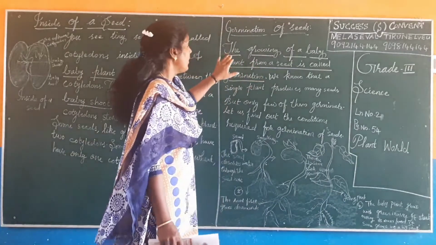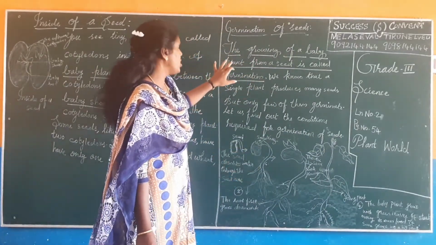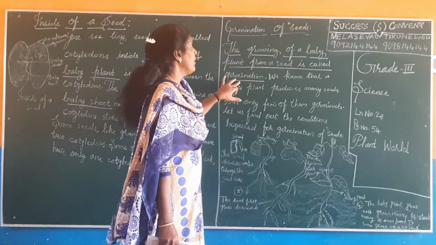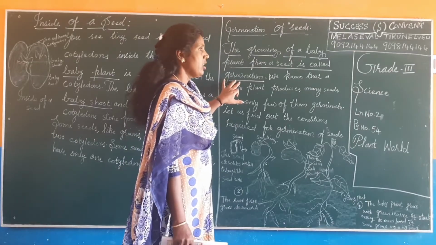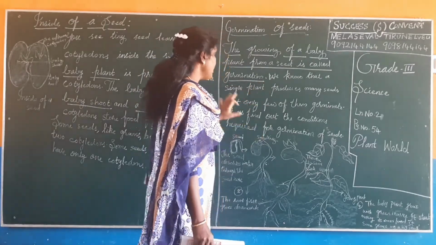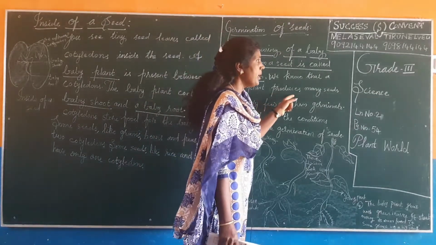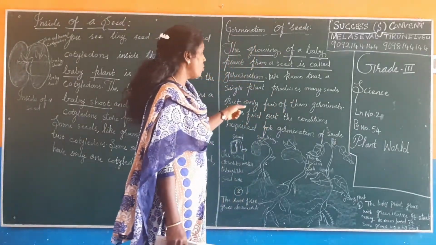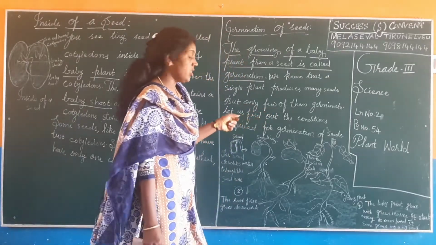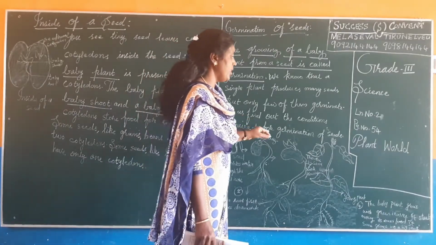You can see here, the growing of a baby plant from a seed is called germination. We know that a single plant produces many seeds, but only a few of them germinate. Let us find out the conditions required for germination of seeds.